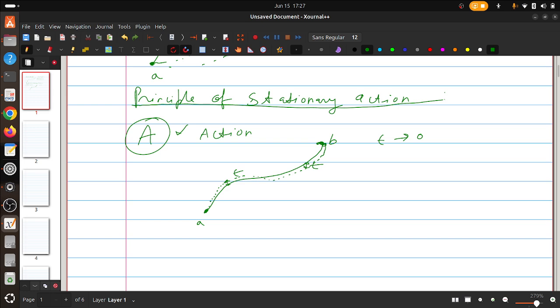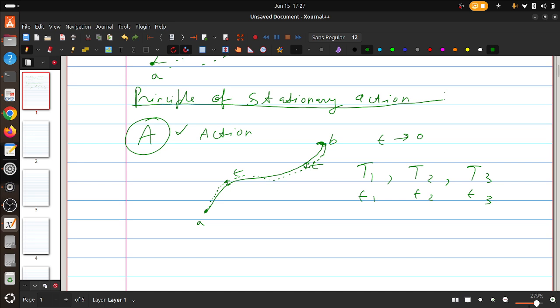The principle of stationary action tells you that for all of these very small deviations of trajectory, say trajectory 1, trajectory 2, trajectory 3 for epsilon 1, epsilon 2 and epsilon 3, they all have the same action for the overall trajectory.